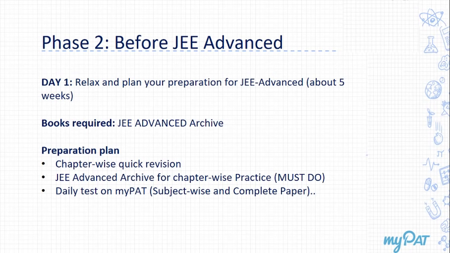Somebody is asking how many questions in each subject. For JEE Advanced, if you solve the chapter-wise archive, you'll find there are about 70 to 80 questions in JEE Advanced archive itself. For many chapters, there are about 100 to 150 questions. And if you have gone through all of them in detail, then refer to the books that I have told you. For each chapter, if you want a number, solving 200 questions per chapter will do for you, if you're solving questions of all the varieties, which will be there in JEE Advanced Archive and most other books.